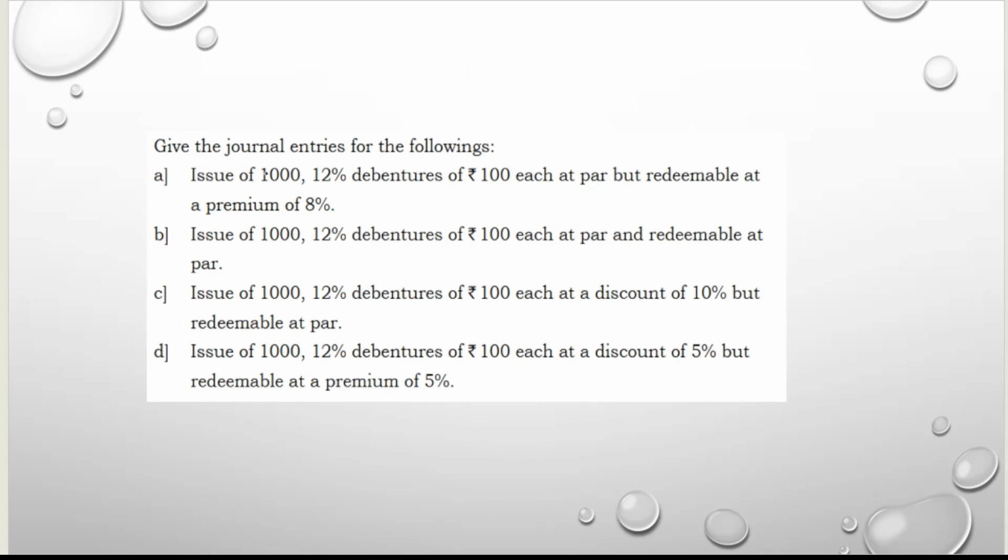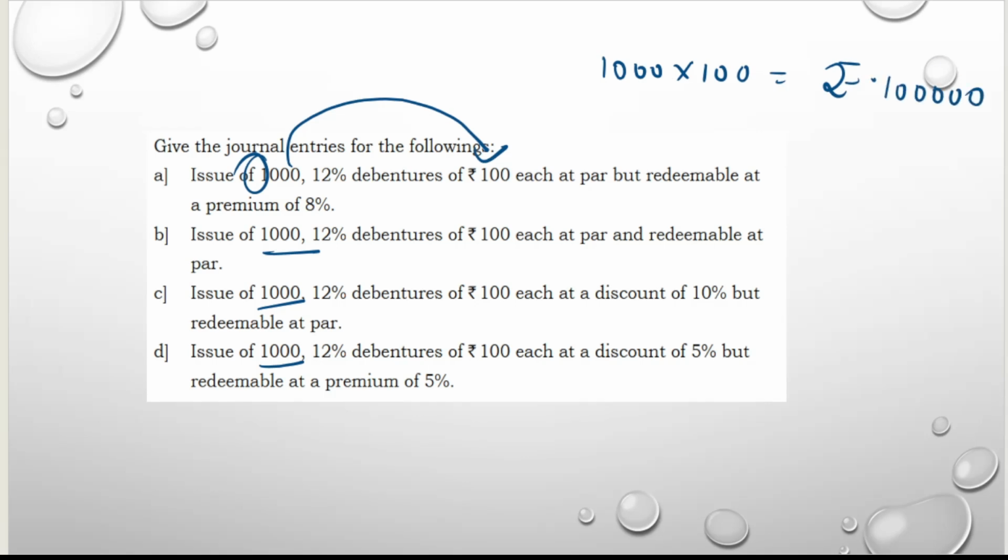Next one you see. Here you can observe there are no rupees here. Ma'am, rupees is not there. 1000, only 1000 they have given. Rupees is not there. What are you supposed to do now? First you have to calculate the value of the debenture. How do we calculate the value of the debenture? This 1000 into the price per debenture, that is 100. So 1000 into 100, which comes to rupees 1 lakh. First you calculate this and you take this 1 lakh rupees in all the transactions.